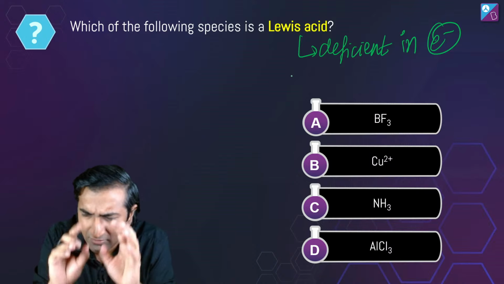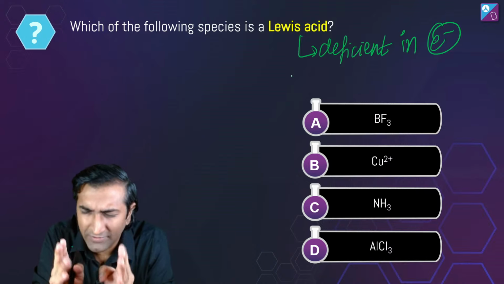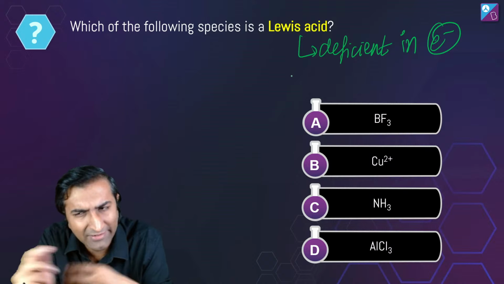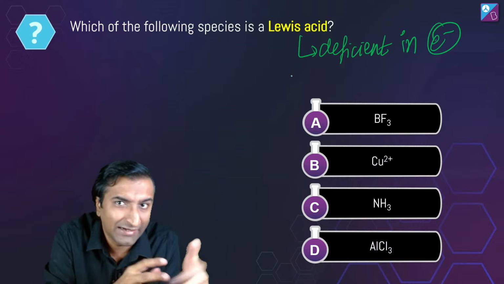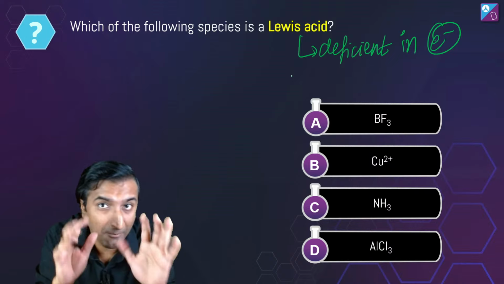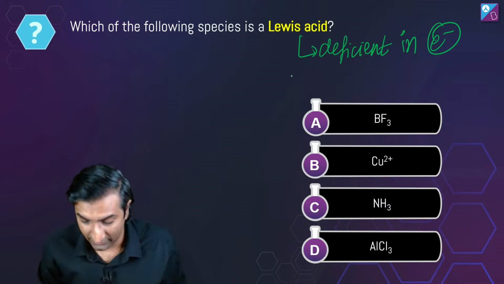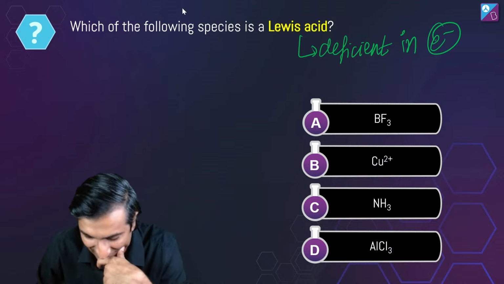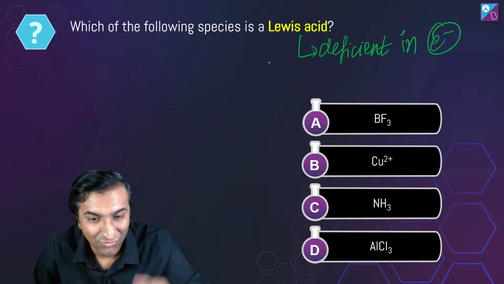I know it's the same thing, but you are focusing on what is the Lewis acid. Lewis acid is something that wants electrons because it is deficient in them. Whether it accepts or not, that we don't know. That depends on something else. कोई देने को तैयार है तब तो लेगा. But right now, what does it do? It wants it. So it is deficient in electrons. अब सोचो, A, C, and D. A, B, or D? Yuvraj, beautiful. Shlok, beautiful, amazing, well done.